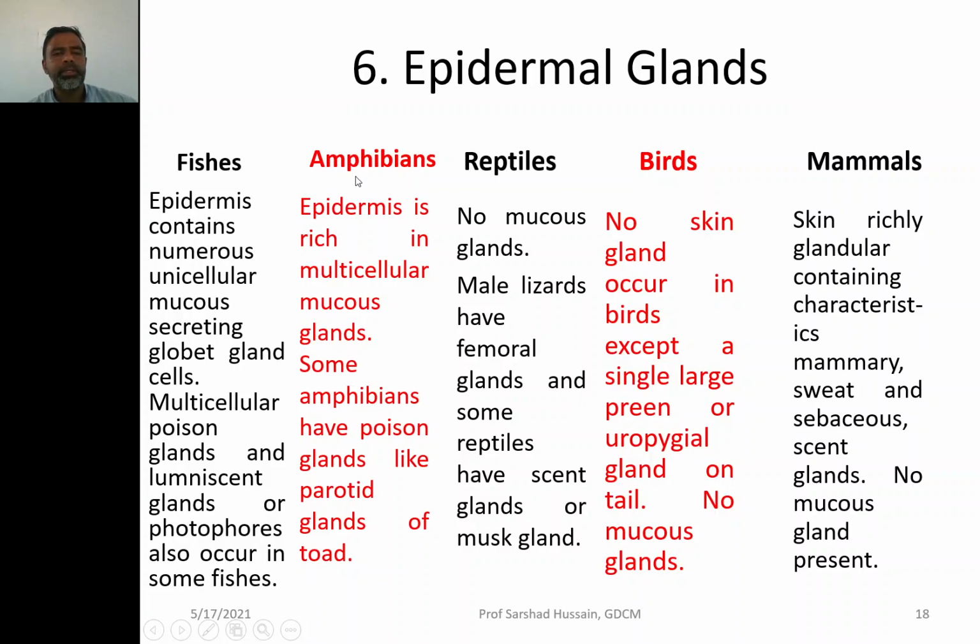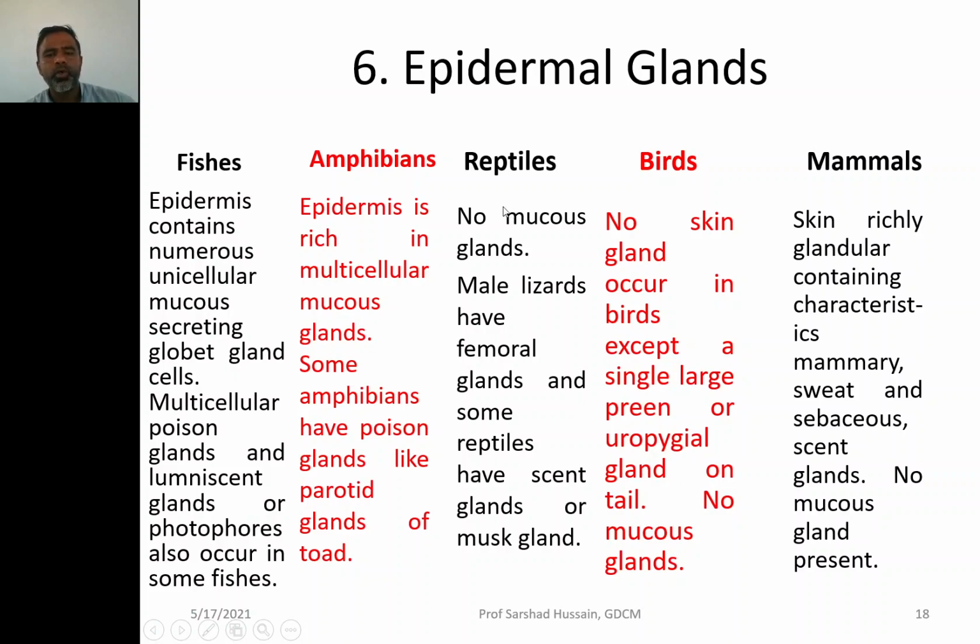Whereas in the amphibians, the epidermis is rich in multicellular mucous glands. Some amphibians have the poison gland also, like the parotid gland of the toad. So you have two types only, either the mucous gland or the poison gland. But here you have the unicellular mucous gland, multicellular mucous gland, the poison gland, the luminescent gland. So three types of glands were there.